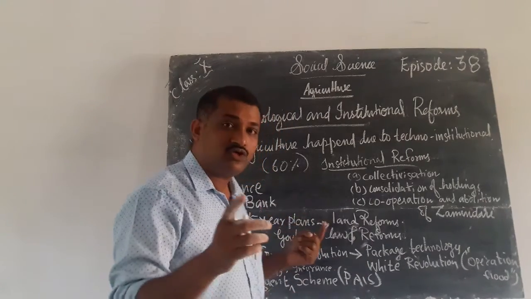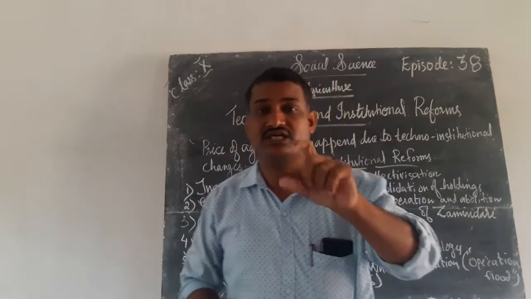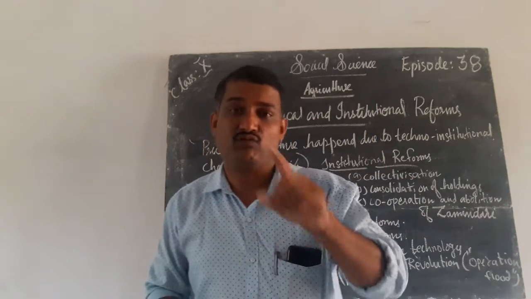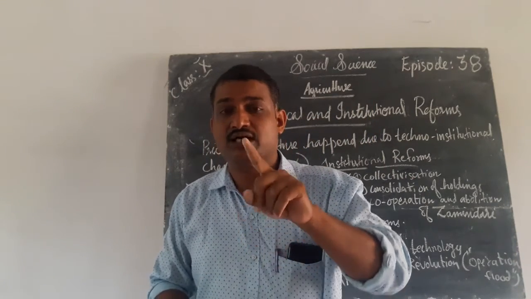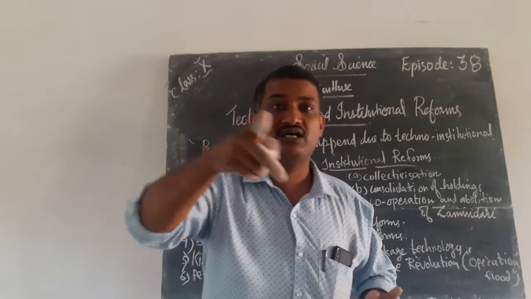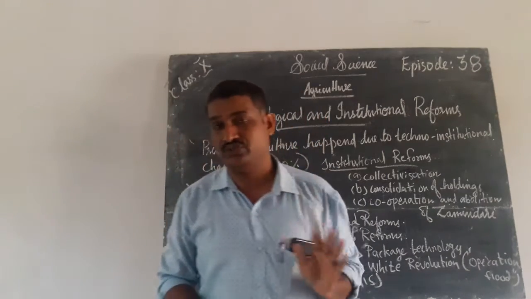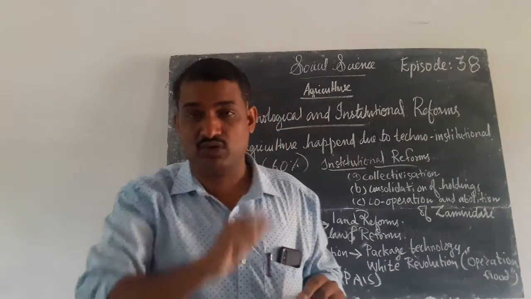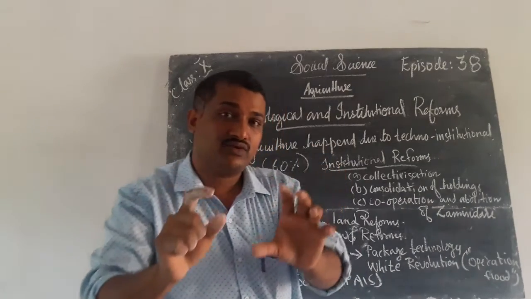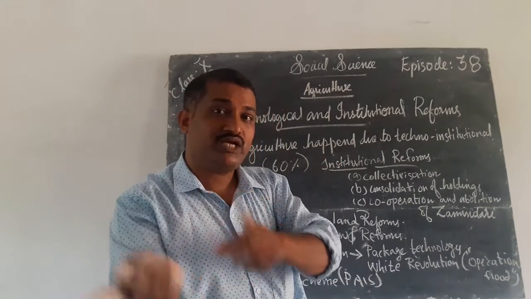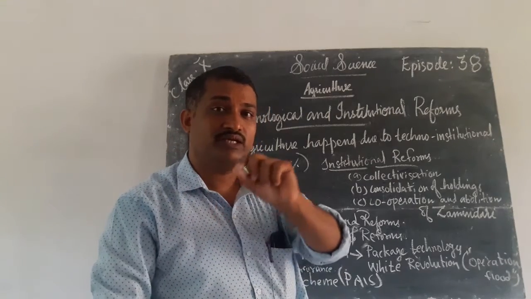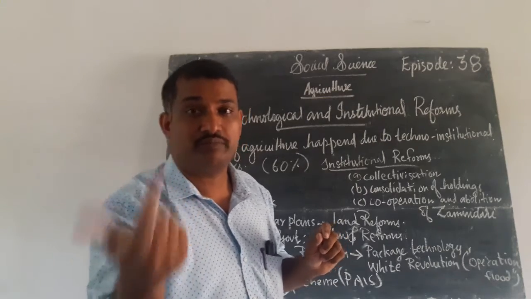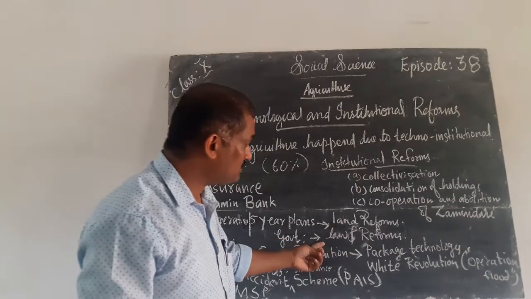Next, the government introduced laws and reforms. Certain laws and reforms were introduced in India. Why? The main reason is that the farmers were exploited during ancient times. In order to avoid this situation, the government introduced many laws in favor of the peasants. That is important. Land reforms were introduced in India in favor of the people or peasants. These laws protect the people, especially the farmers or poor peasants. So the government introduced laws and reforms.